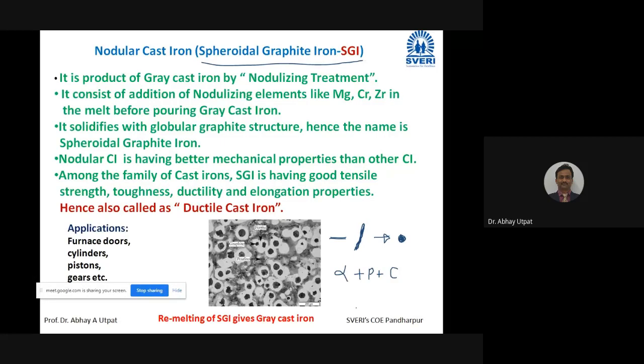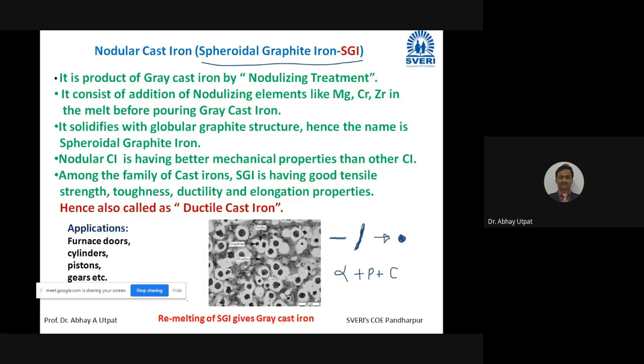But if you change the structure, how? Grey cast iron, whatever part you have, melt it, once again solidify it, but before solidification, if you add these elements, magnesium, chromium, zirconium, it will solidify with same phase, but the shape of the graphite is different.